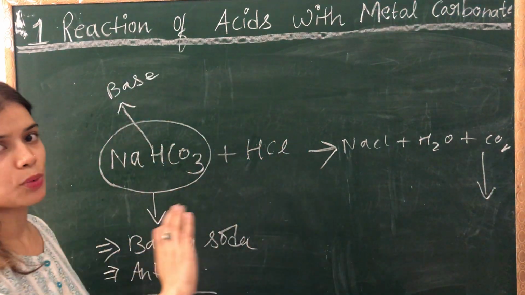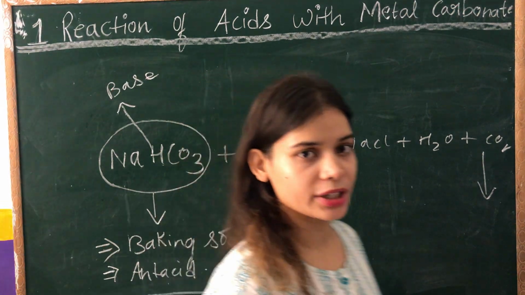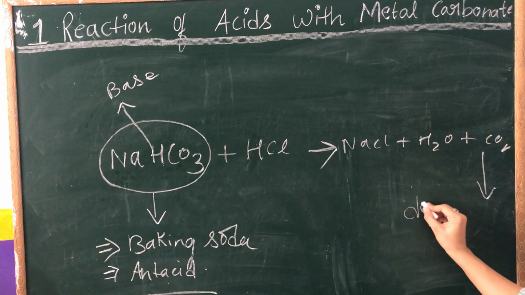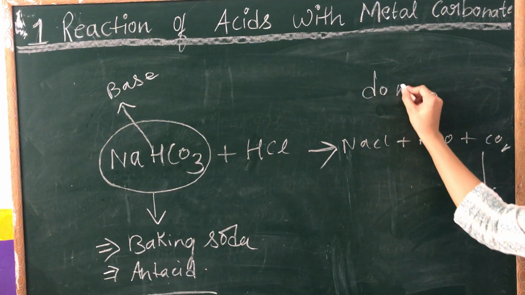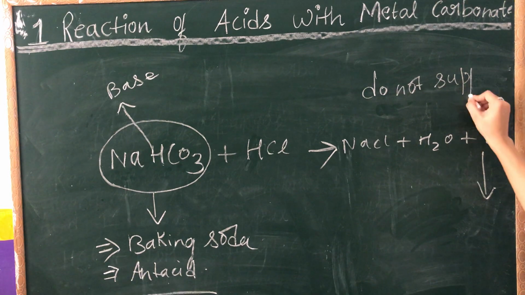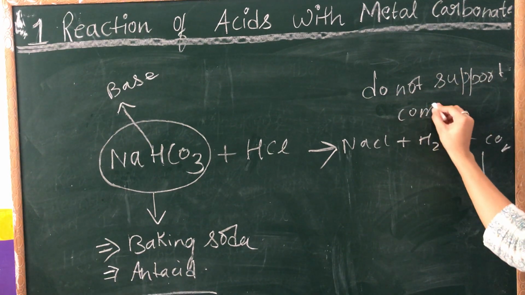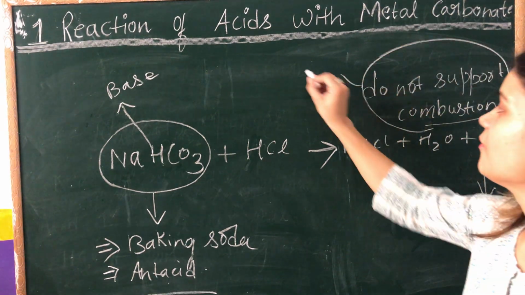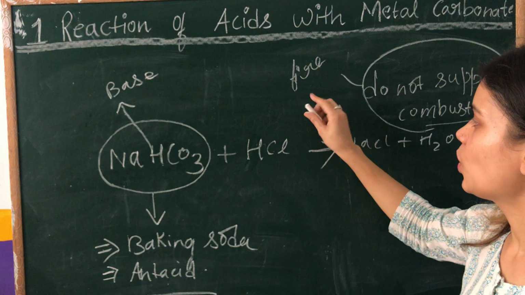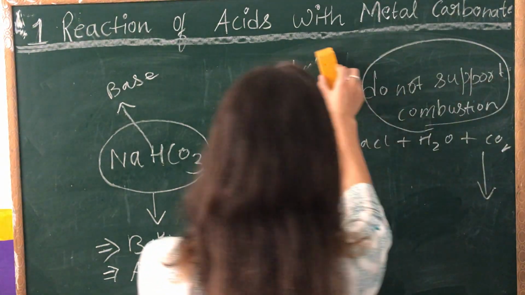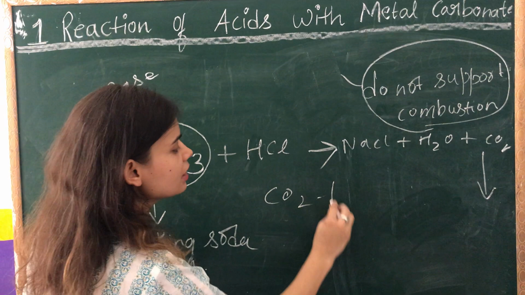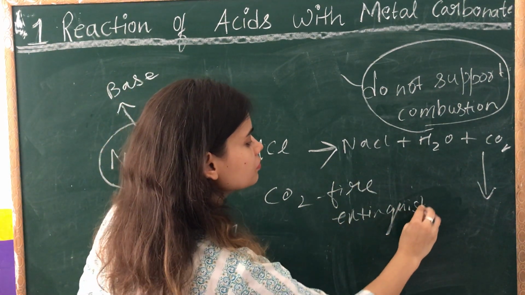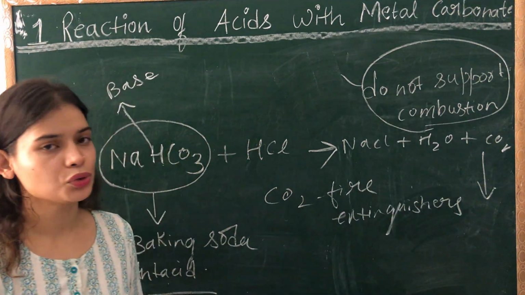One more thing about carbon dioxide. Keep on writing all these important terms because they are very important. Now here children, this carbon dioxide gas does not support combustion. That's the reason why it is used in fire extinguishers. CO2 is generally used in fire extinguishers. Clear? Because it does not support combustion.